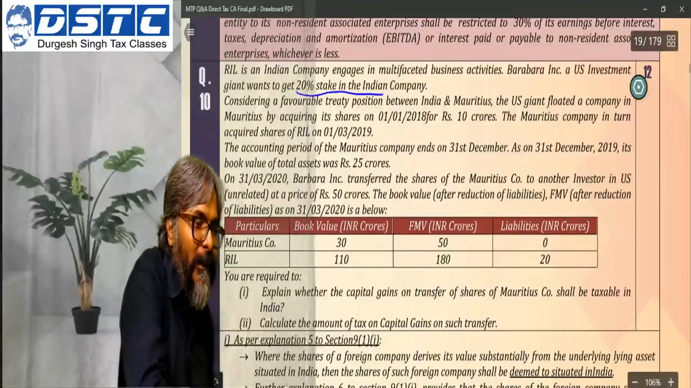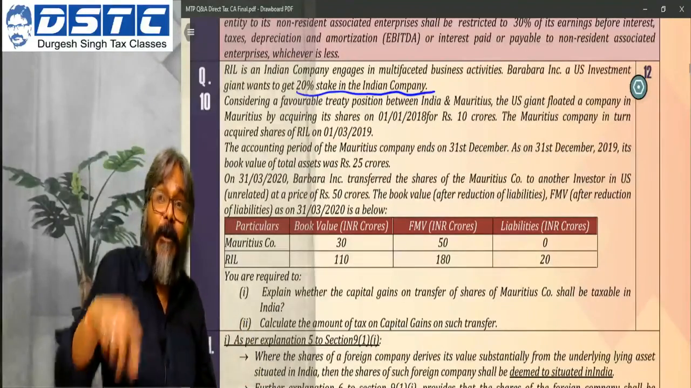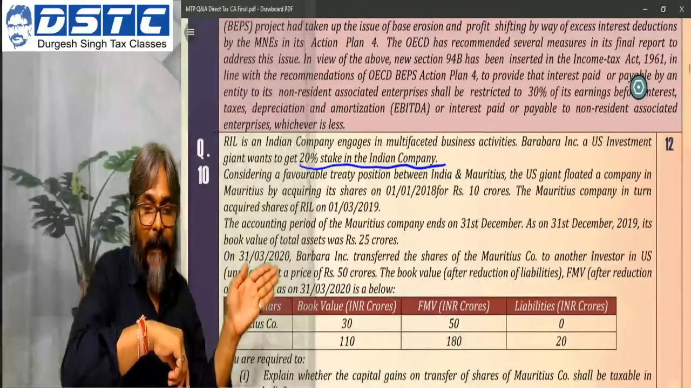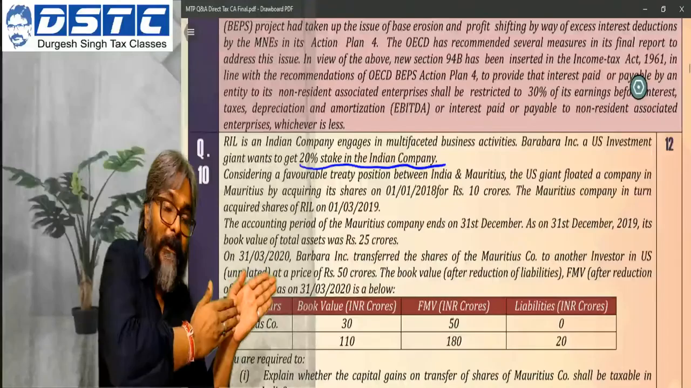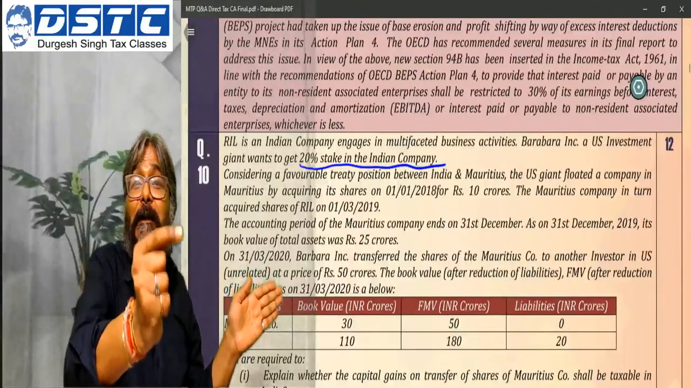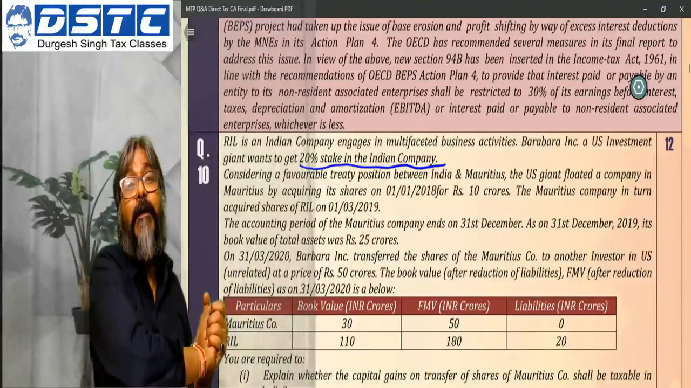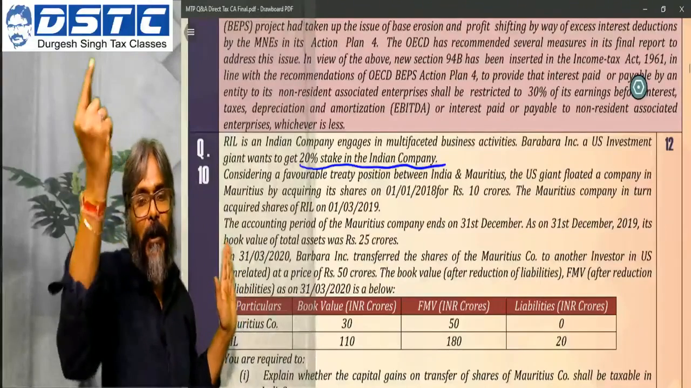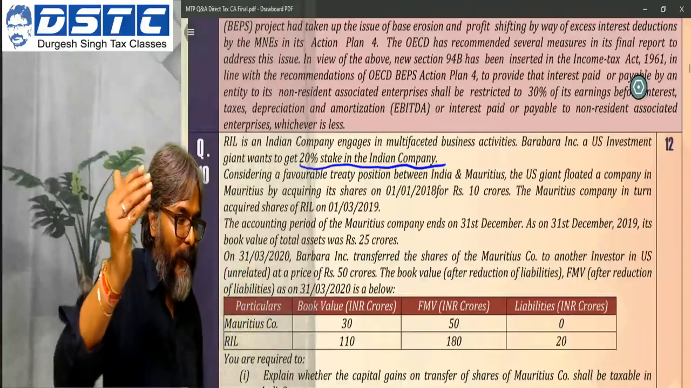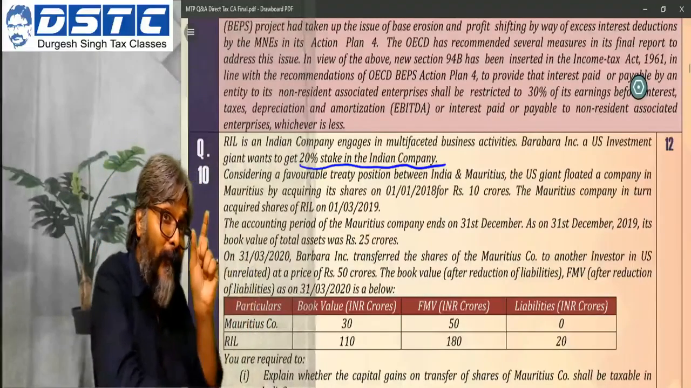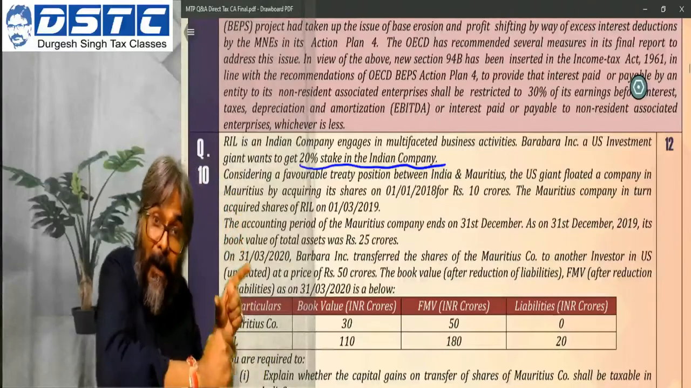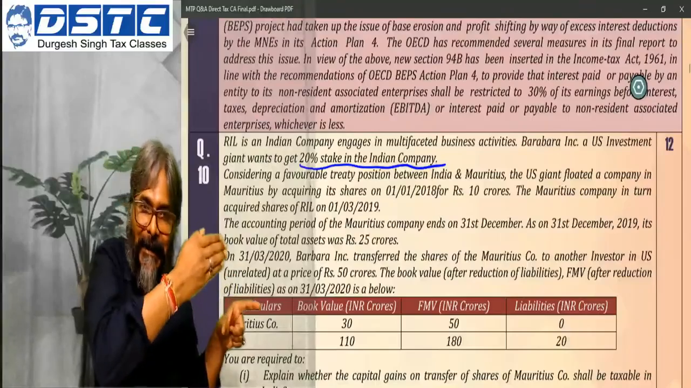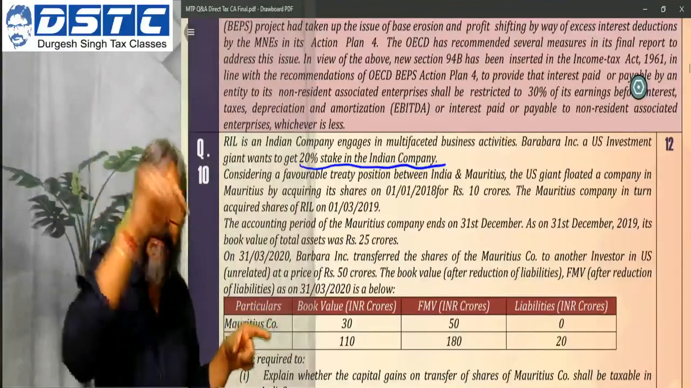This is the objective. Did you get this one? What is the objective? Primarily, that foreign company, a US company, wants to have a stake of 20% in the Indian company. This is the ultimate objective, or you can say the long-term objective. But now, instead of doing it directly, it would be doing it indirectly. That is, through another company, it is getting a stake in the Indian company.